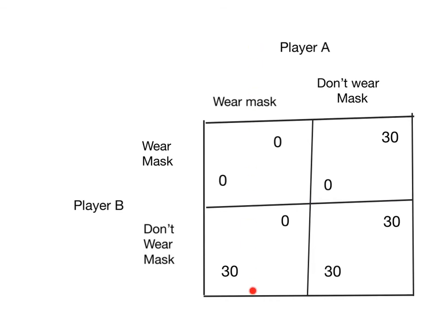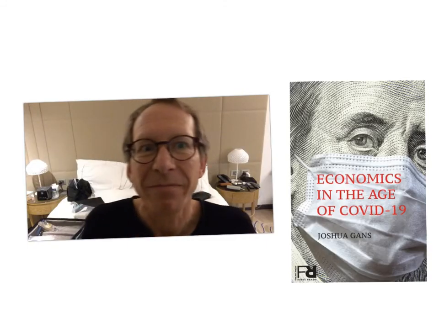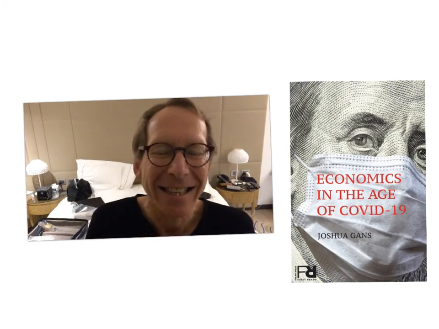But if the other player is wearing a mask and you also wear a mask, there's no benefit, there's just the loss of being uncomfortable and wearing a mask. In other words, the claim that mask wearing doesn't help was an attempt to reduce the payoffs associated with everyone wearing a mask. In other words, they were claiming the positive externality didn't exist. The problem is that the positive externality did exist.